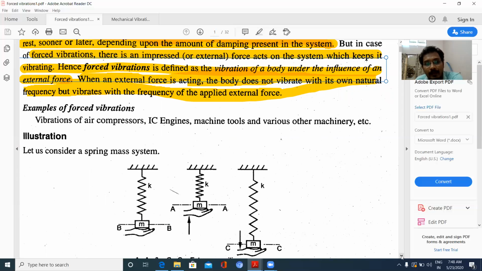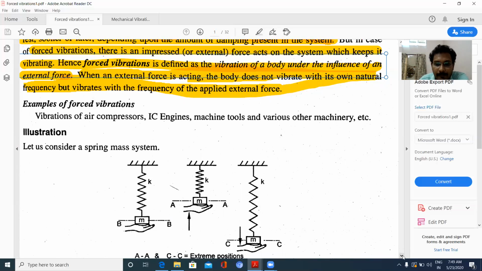Now coming to the force exerted by the explosion of the gases or fuel in the IC engine, this gives the concept of forced vibrations, where the combustion of the fuel at regular intervals in IC engines applies force on the piston head. These forces can be considered forced vibrations.